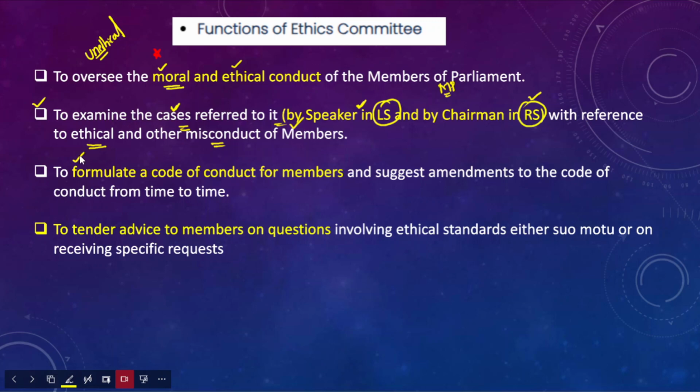And apart from that, it also has certain other functions. It formulates a code of conduct for the members. It is important that the members should behave in an appropriate manner in both houses of the parliament. Therefore, in order to ensure appropriate behavior, the ethics committee will ensure a code of conduct for the members in Lok Sabha as well as Rajya Sabha. For that purpose, it will also suggest amendments to the existing code of conduct from time to time. If the ethics committee feels there is a need for amendment, it would suggest amendments to the existing code of conduct on a time-to-time basis.